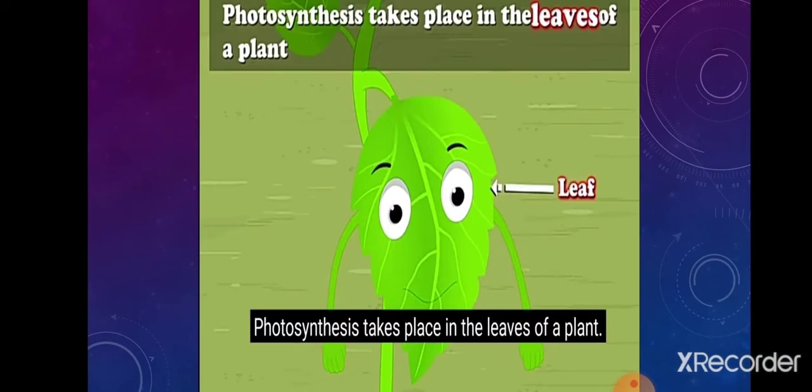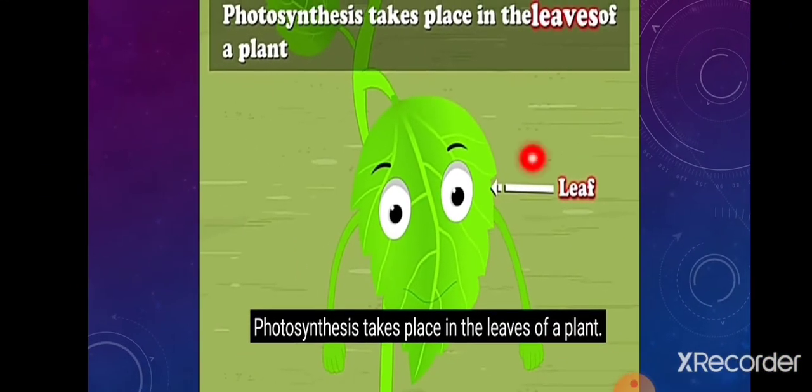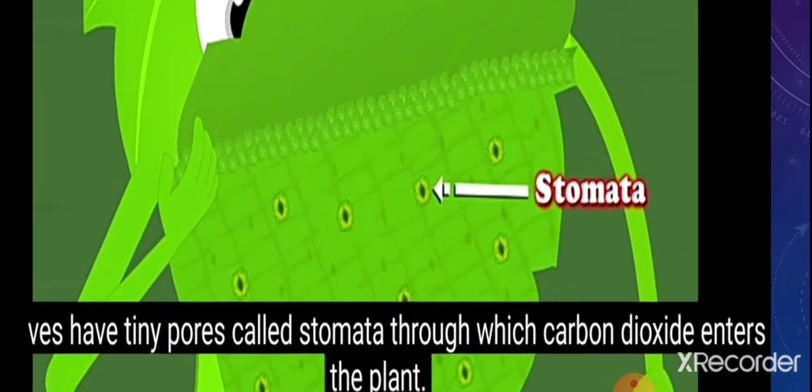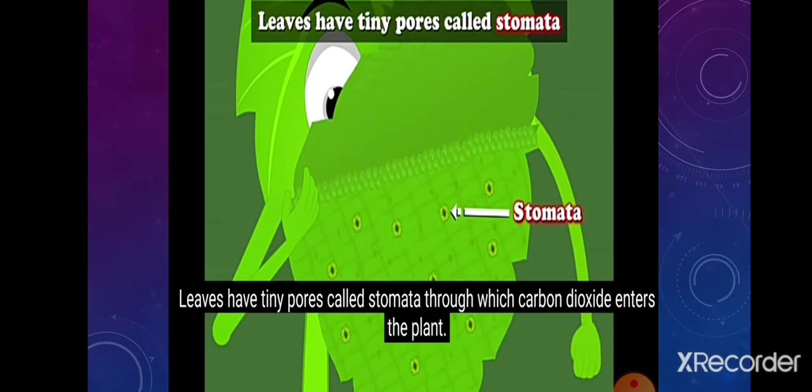Now, next one is, what is the function of leaves? Leaves make food for the plant. Hence, they are known as the food factory or kitchen of the plant. So, first function, leaves make food for the plant. On the underside of the leaf, there are many tiny holes called stomata. And what is the function of stomata? Stomata help the plant in gaseous exchange. Thus, the leaves help the plant to make food and for gaseous exchange through stomata.